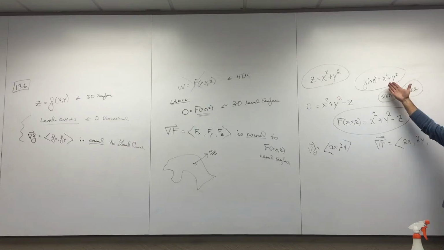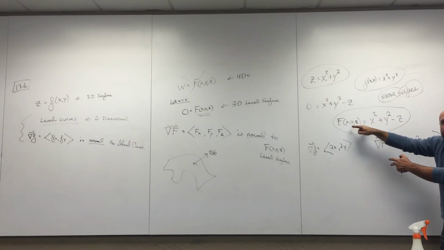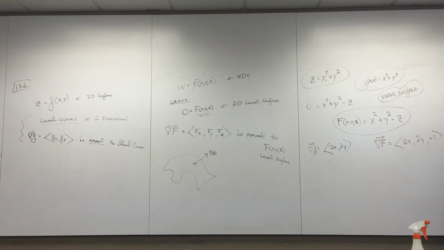I can express 3 dimensions like this, where z equals x's and y's, or I can get all the x's, y's, and z's on one side equal to 0. I can express it like that. But when I express it like that, it gives rise to this thing, the 3-dimensional gradient, which is perpendicular to the surface itself. I better say that: perpendicular, or normal, to the surface.